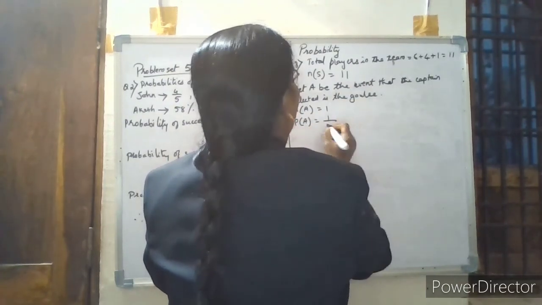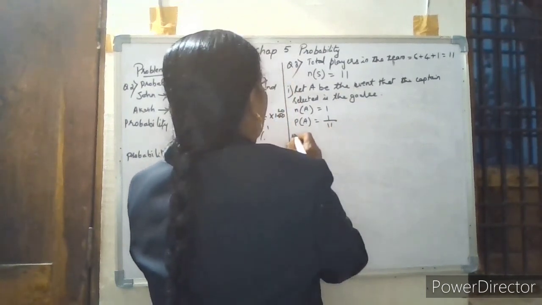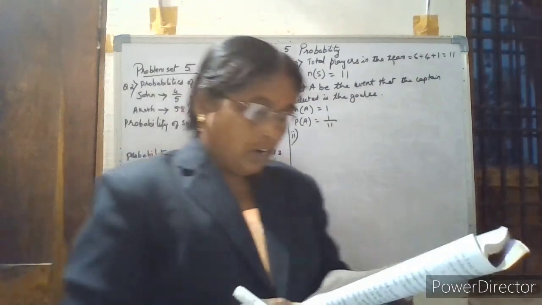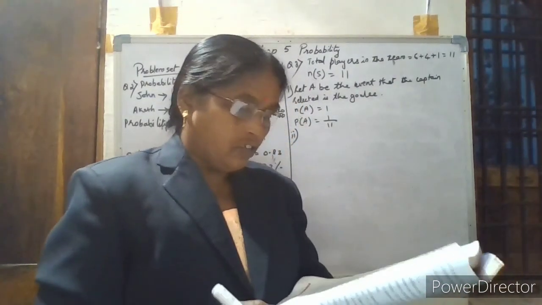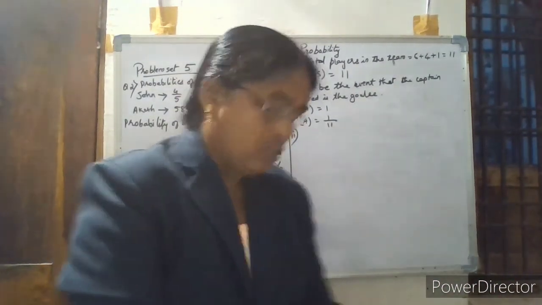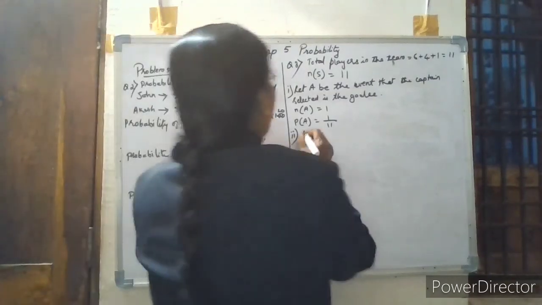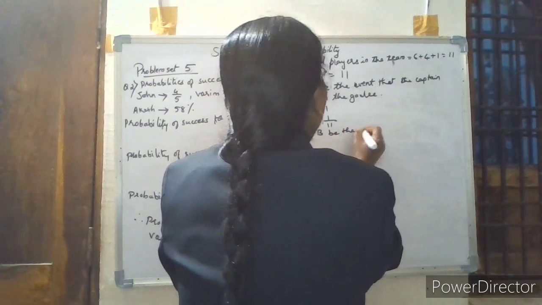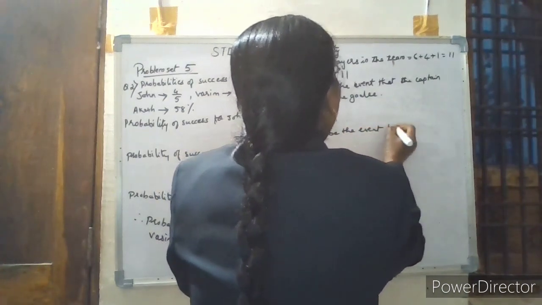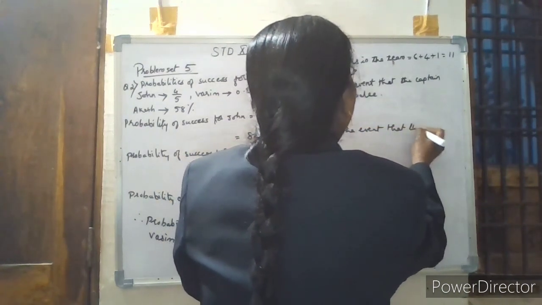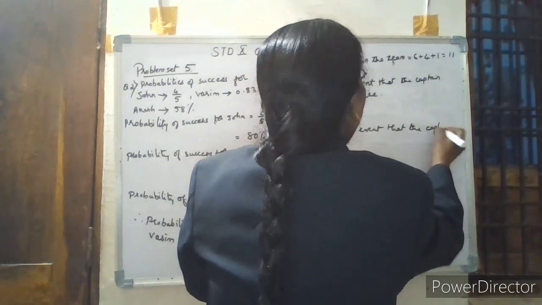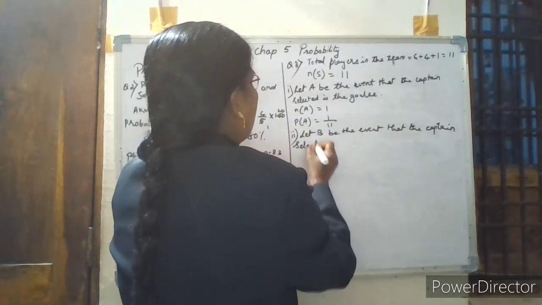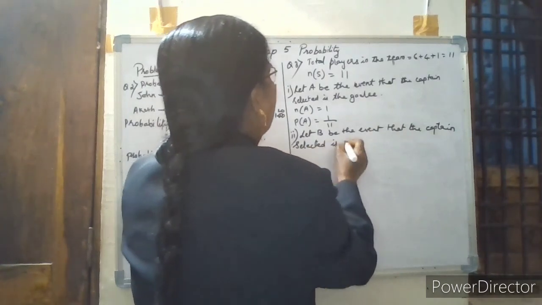For the second question, a defender will be selected. So there are 6 defenders. So let B be the event that the captain selected is the defender.